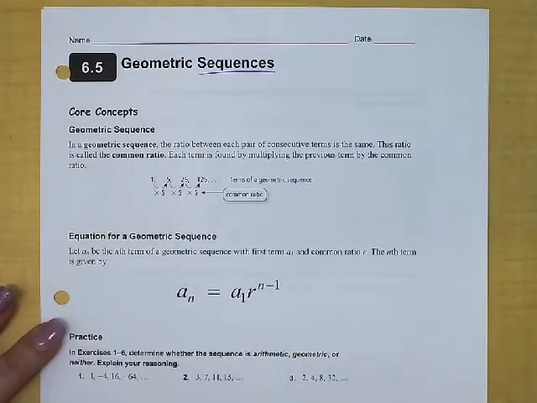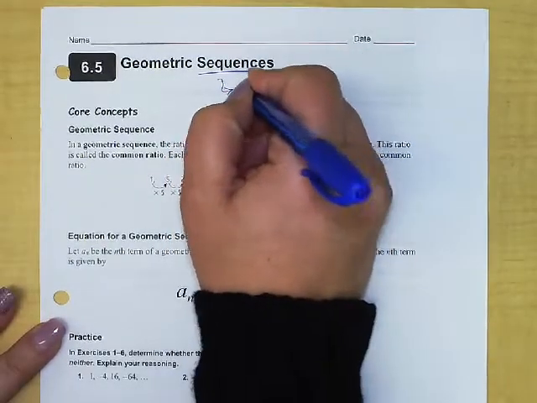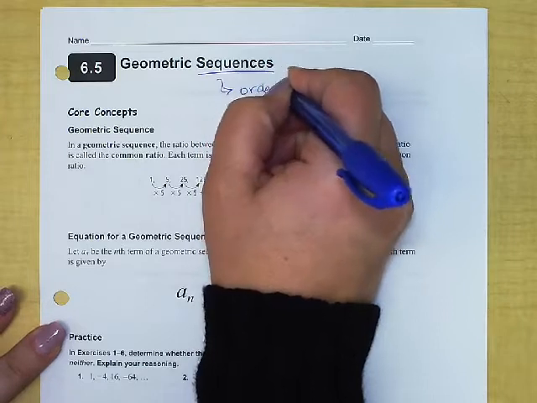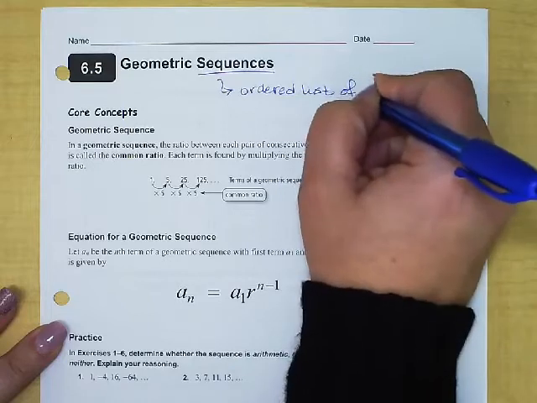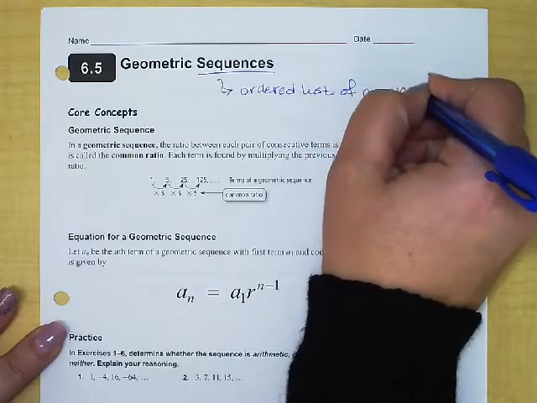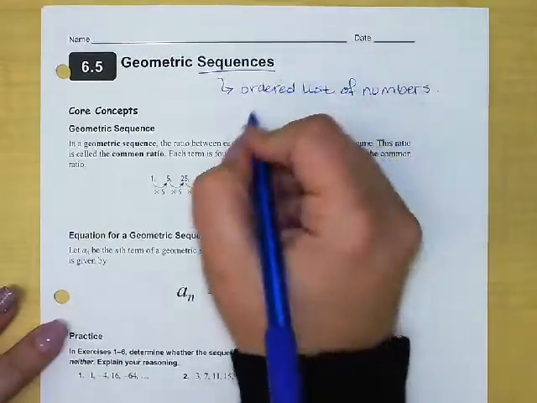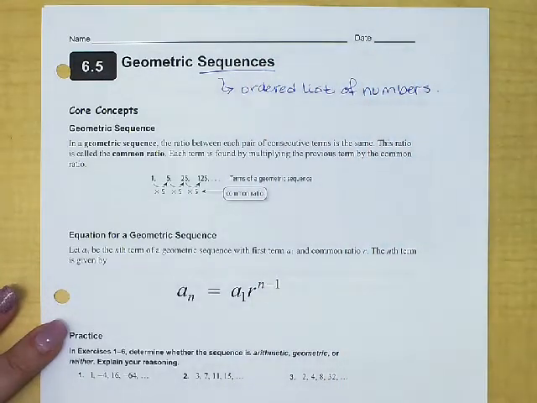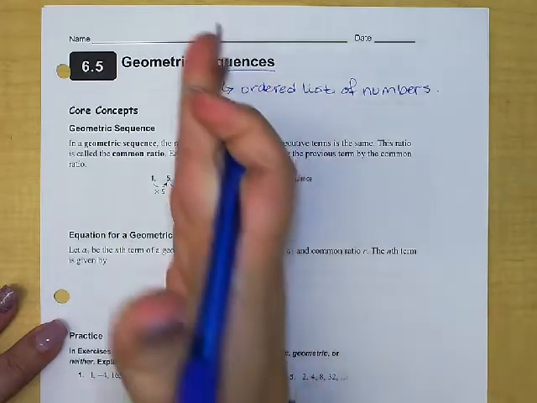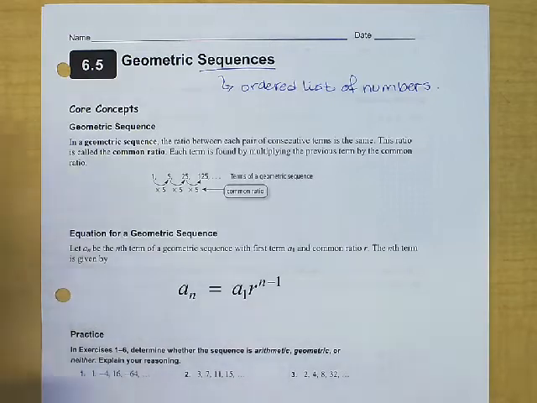But a sequence is officially just an ordered list of numbers. So let's write that down. So it's an ordered list of numbers. And they could have all kinds of patterns. By ordered we mean there's some sort of rule or pattern establishing what each number is going to be in the list. And so there's an infinite number of possibilities as far as what kind of sequences you could make.